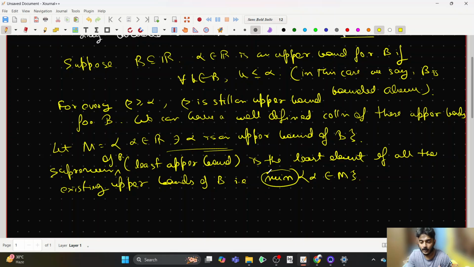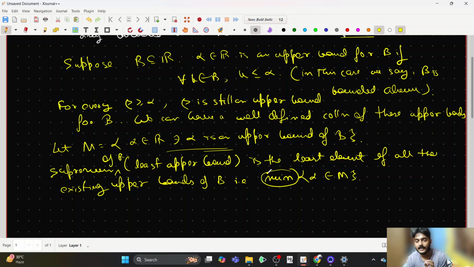So what we are doing is that I'm choosing a set and I'm given that there exists a real number which is greater than or equal to every element of that set. Fine. That element is what we are calling an upper bound. Once we have an upper bound, I am talking about all possible upper bounds of that set. And I'm taking the least element of all these upper bounds.